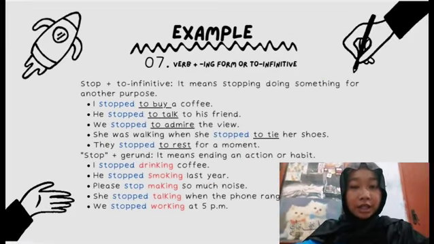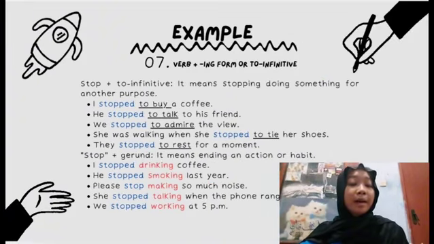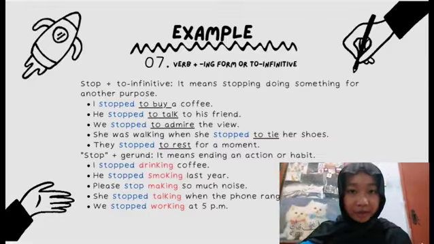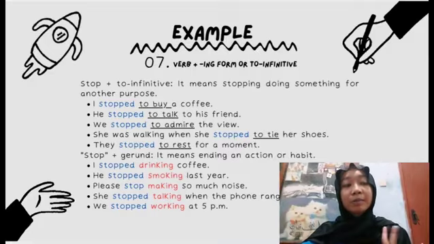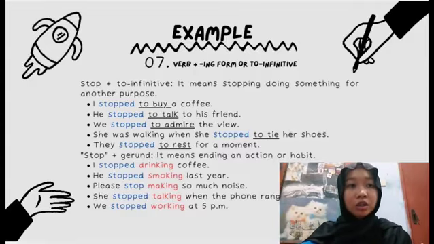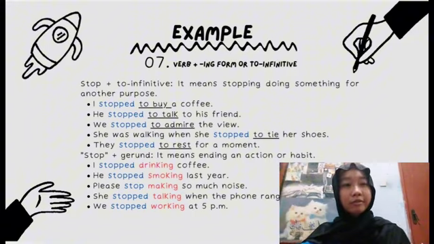The word number 3 is stop. So the example with two infinitives is like number 1, I stopped to buy your coffee. So to infinitive is to buy. Number 2, he stopped to talk to his friends. The infinitive is to talk. Number 3, we stopped to admire the view. So the to infinitive is to admire.